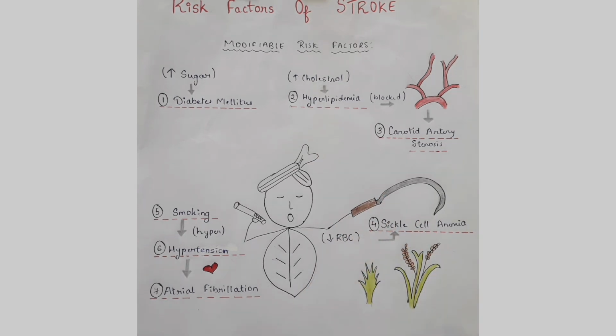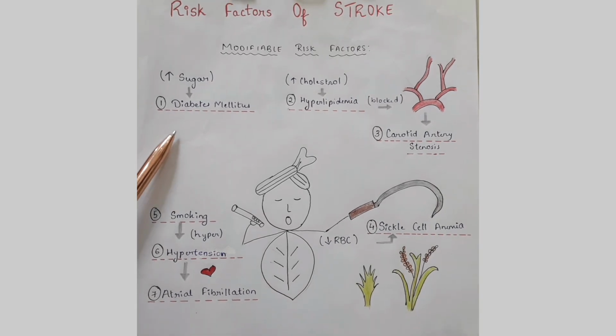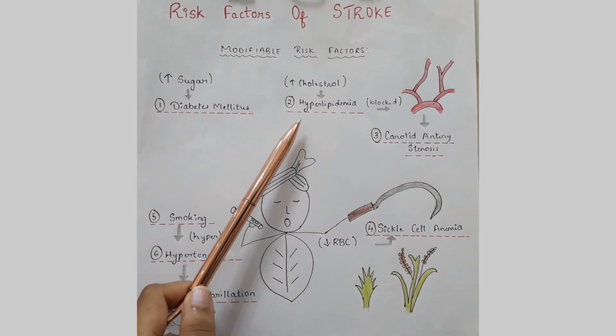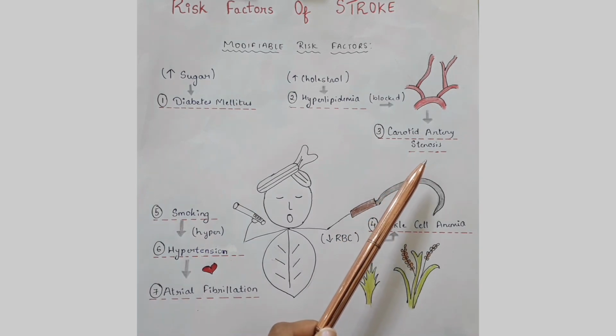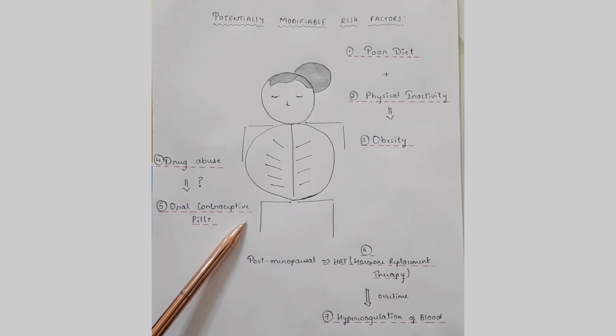Therefore, to sum up, the modifiable risk factors of stroke include diabetes mellitus, hyperlipidemia, carotid artery stenosis, smoking, hypertension, atrial fibrillation, and sickle cell anemia. Now let's see the potentially modifiable risk factors of stroke.